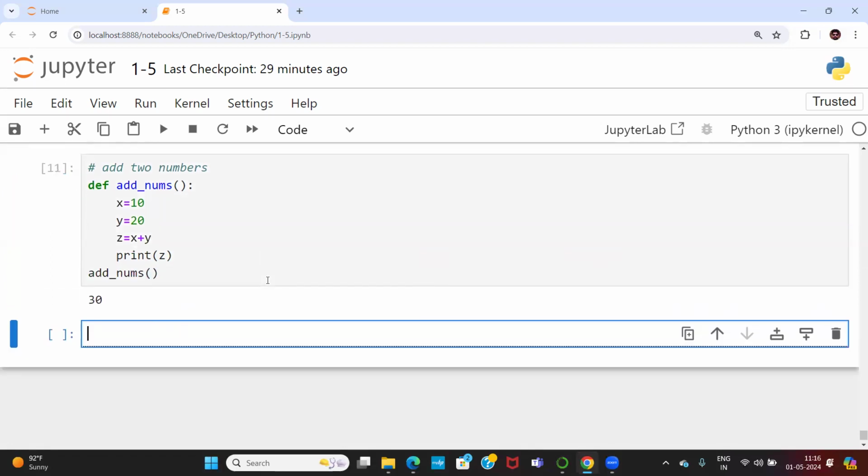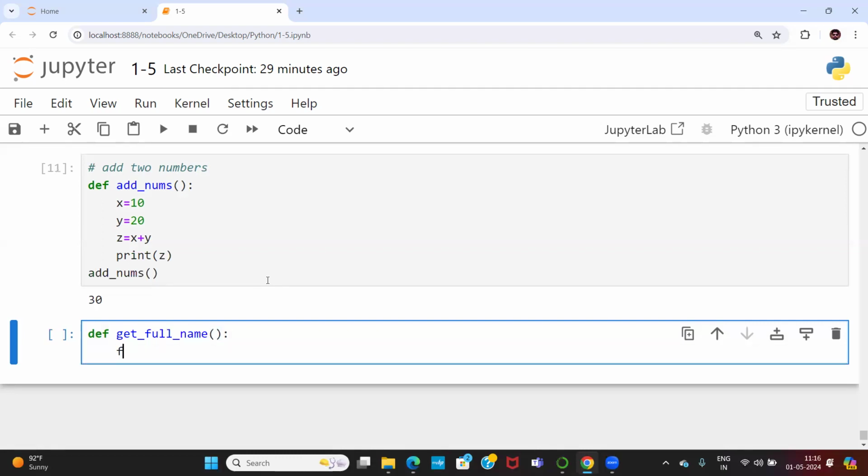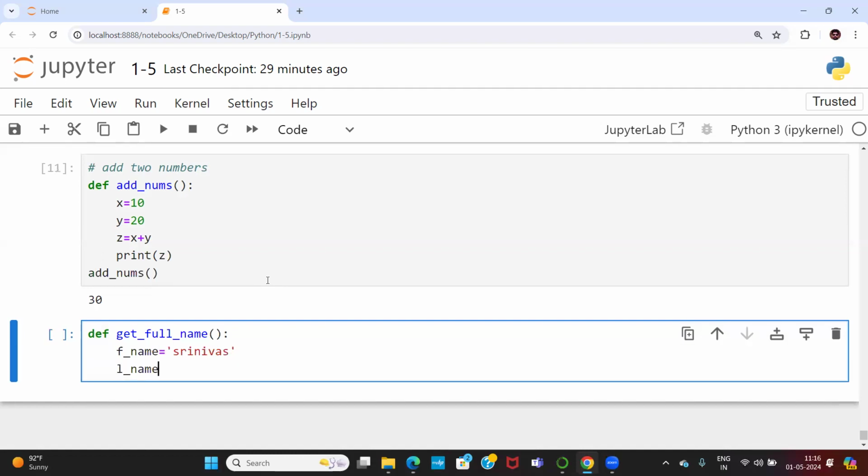Now check: 30. Okay. So def get_full_name. Get full name is a function. f_name is equal to something like Srinivas, and l_name, last name, is equal to something like Gorantla.